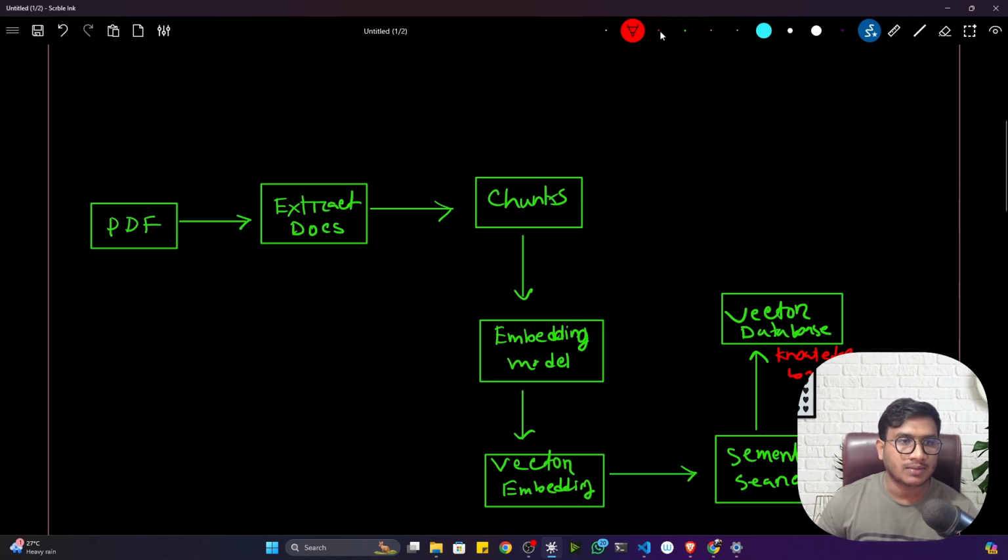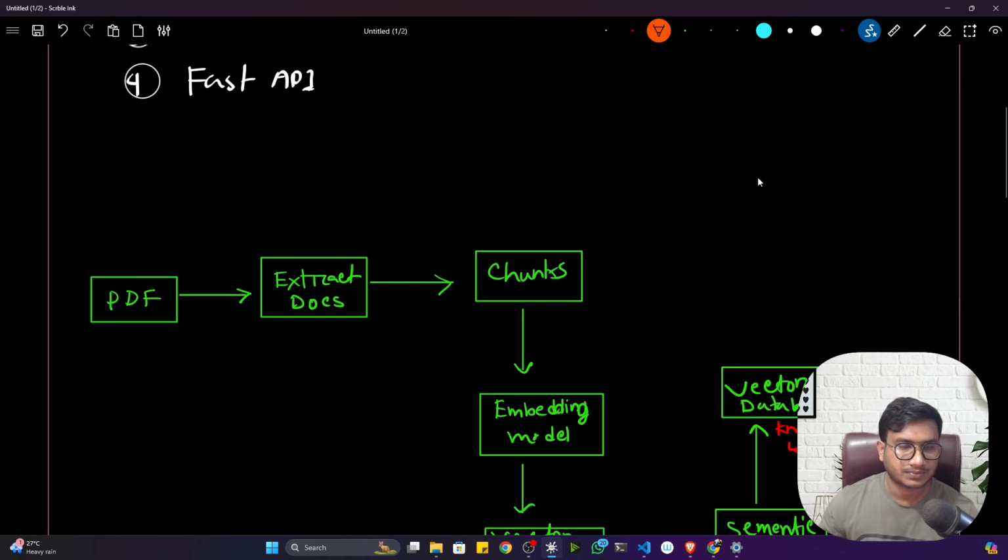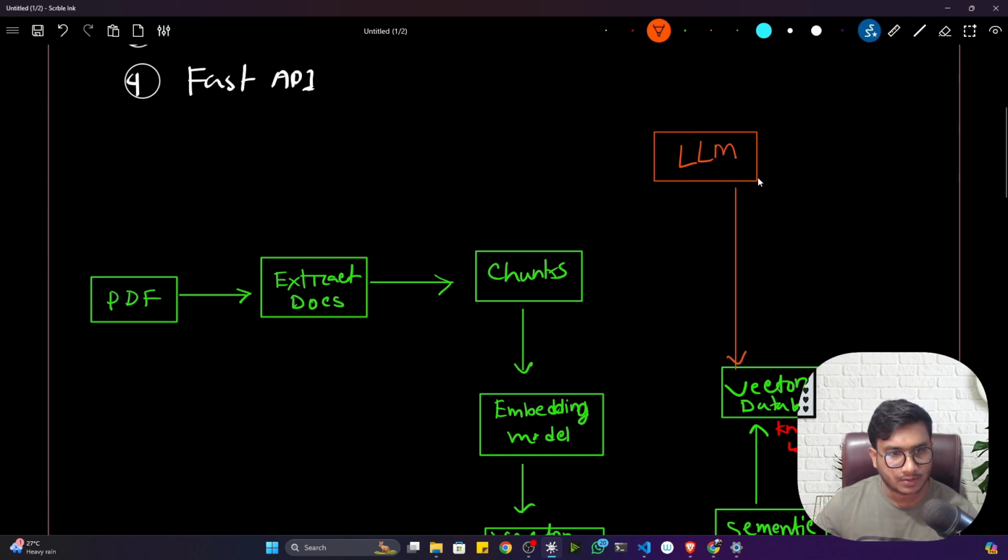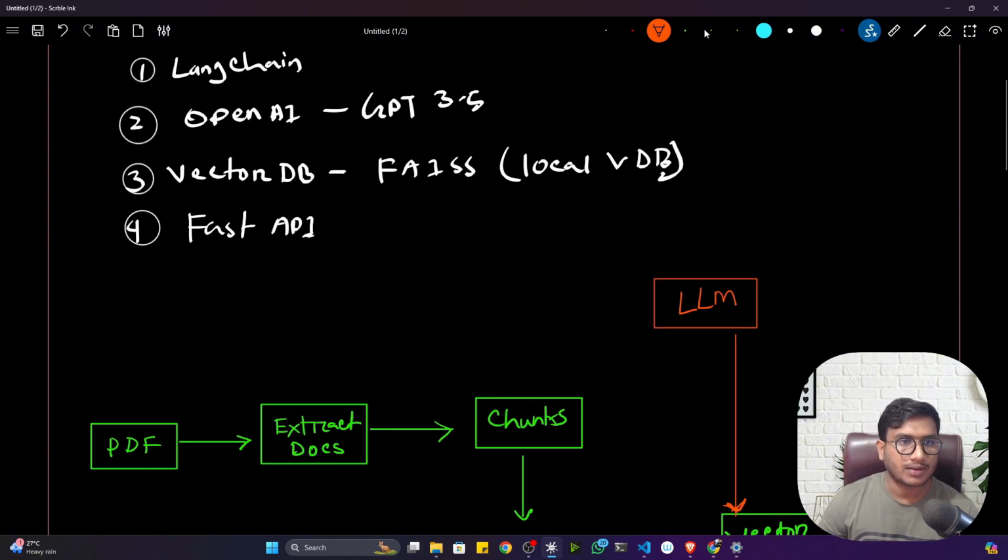Now I'll be connecting my large language model here. So let's say this is my large language model, LLM, that means GPT 3.5. This large language model I'll be connecting with my vector database, and here I'll set a prompt.